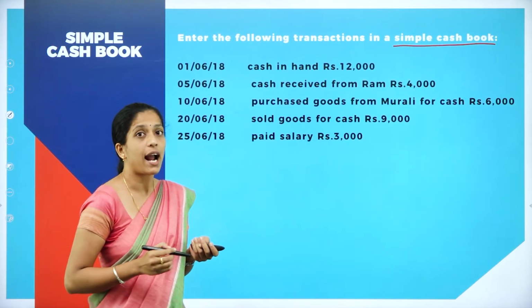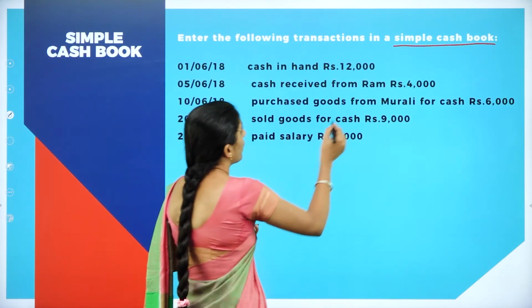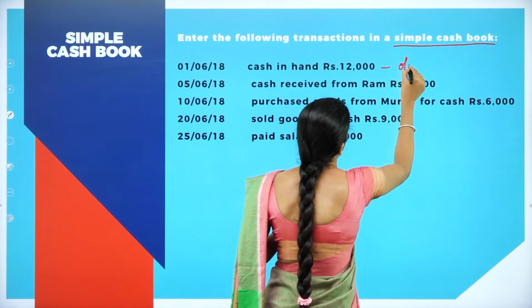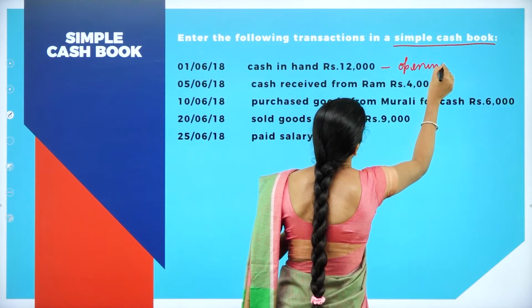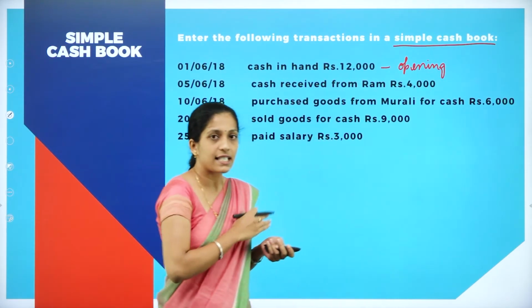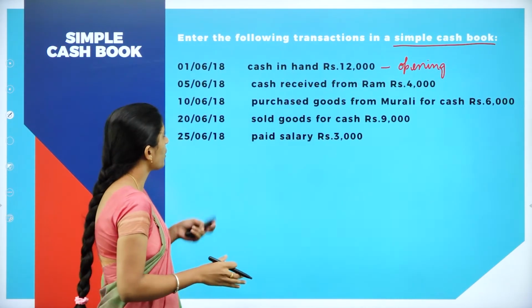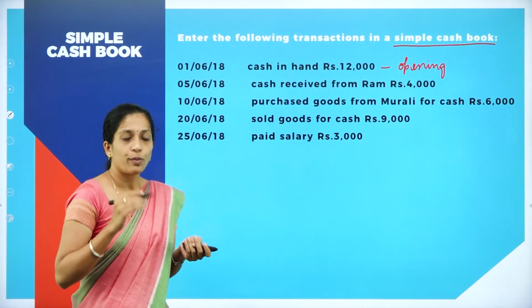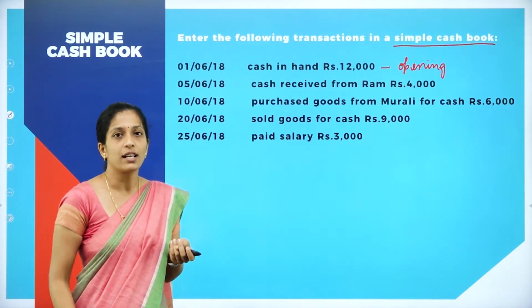Now go through the transactions. 1/6/2018, cash in hand, rupees 12,000. What is this? This is the opening cash in hand. So how do we record it? We record it in the receipt side as to balance brought down, and the amount is what?